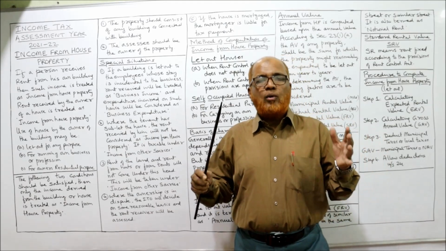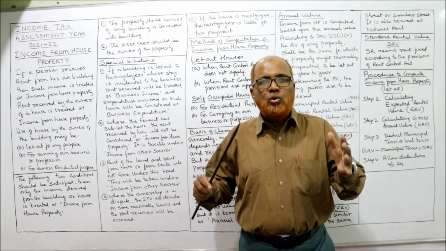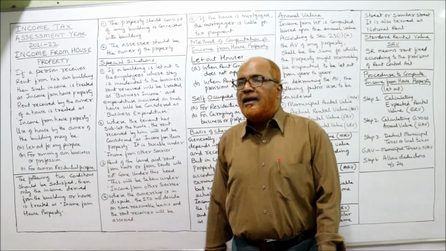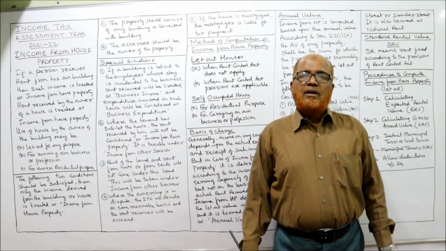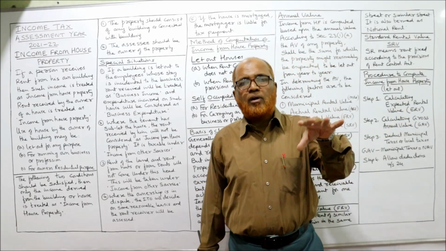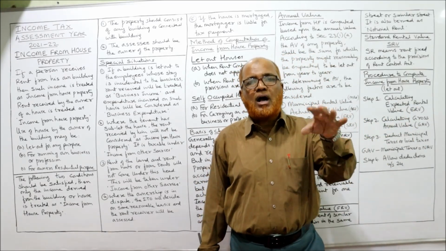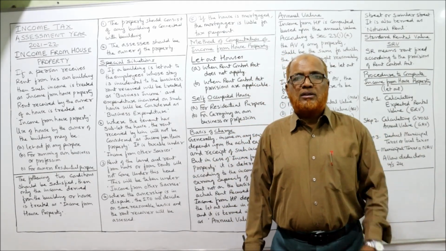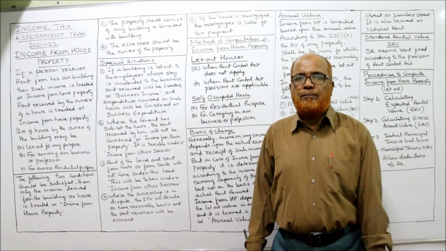Normally an owner of the building can use the property in three ways. The first way is to let it out for any purpose. The house property can be let out either for residential purpose or for commercial purpose. This is one of the methods of using the property.